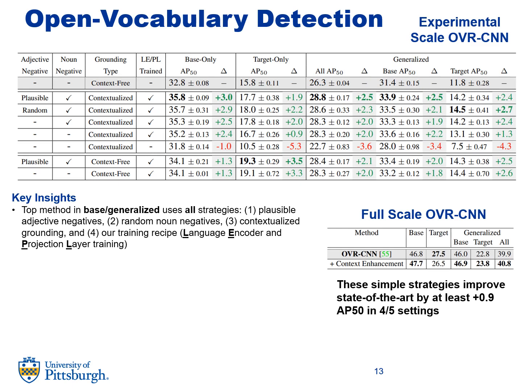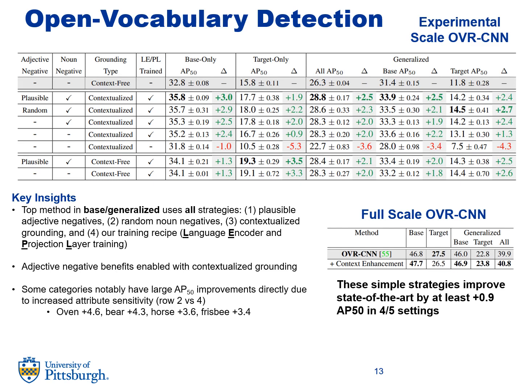Overall, these results show benefits to better using attribute context. Notably, contextualized grounding is the driver for performance increases and enables adjective negatives to improve performance as well. Classes like oven, bear, horse, and frisbee are significantly aided by adjective negatives. These are classes often described with descriptive adjectives like colors, showing their aid in learning grounding.